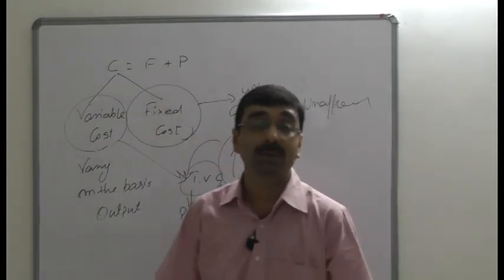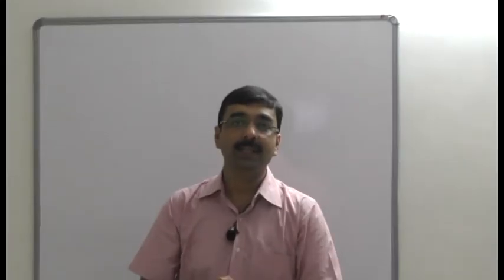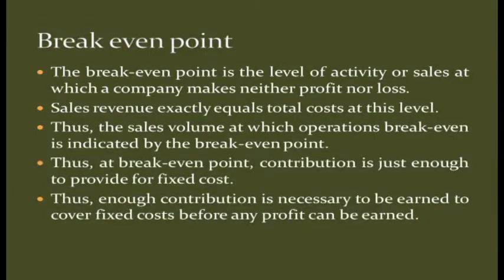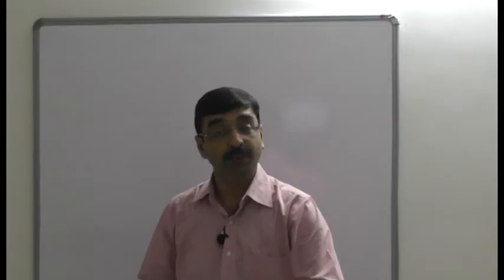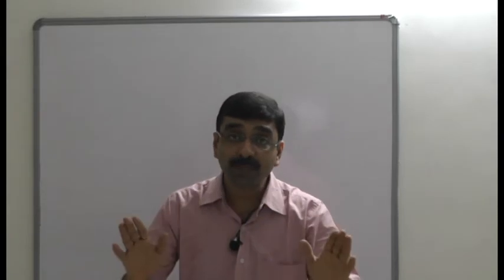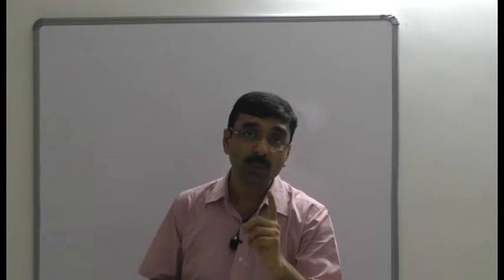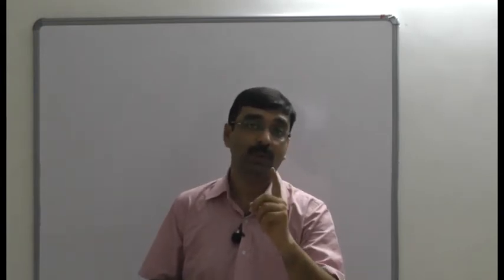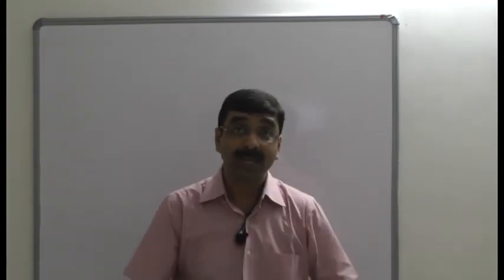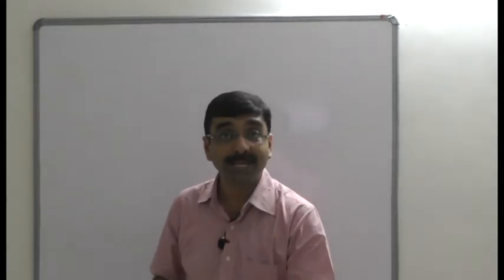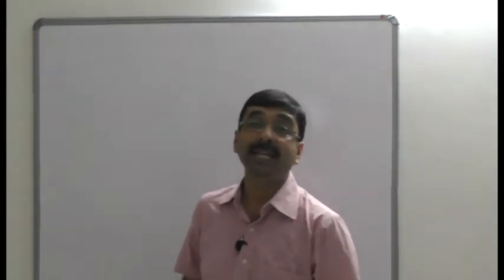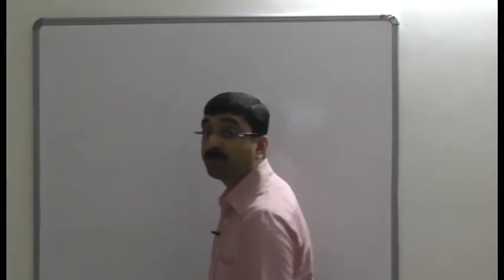So this is what it is all about, a part of the process of marginal costing. The next point is break-even point. Break-even point is the level of activity where your sales and total amount of cost, including variable cost and fixed cost, remain the same. So in that case, no profit or no loss situation is called a break-even point. Sales revenue is exactly equal to the total cost. It's the sales volume at which the operations break even, as indicated by the break-even point. It can be expressed like